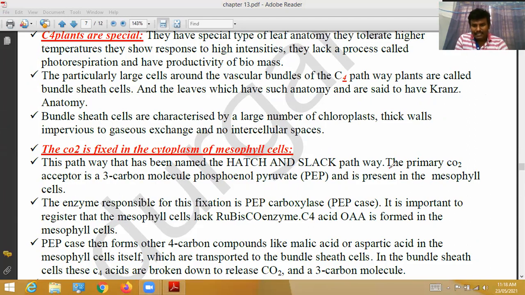In this, the primary carbon dioxide acceptor is the 3 carbon molecule phosphoenol pyruvate. Before discussing it, we have to see how the C4 pathway takes place.